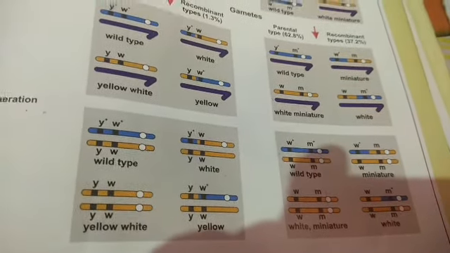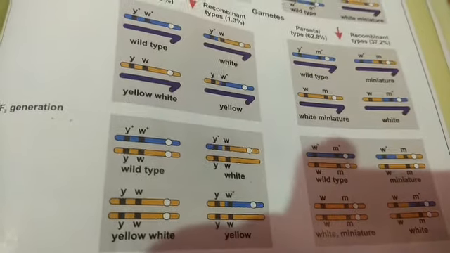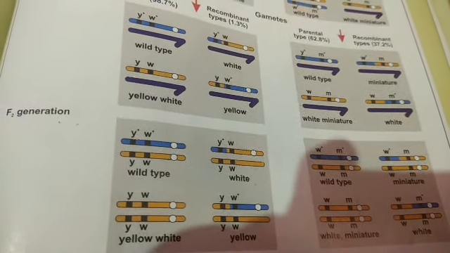Here also you can see the F2 generation. They are far away. That means if the linked genes are far away from each other, there is more chance of recombination. And if linked genes are very closely associated, there is less chance.